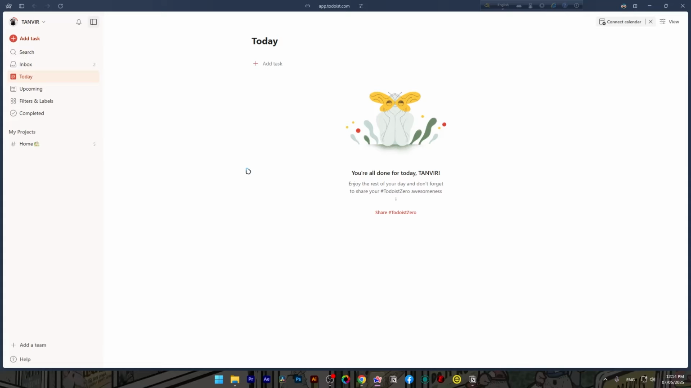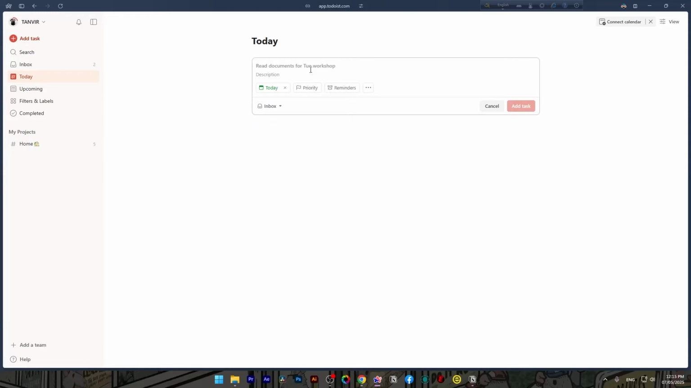Let's talk about execution. Todoist is unbeatable when it comes to fast inputs, daily planning, quick captures from mobile. I can literally swipe down on my phone and add tasks in 3 seconds. I'm showing this on PC, but the phone version is also the same. Just click to add tasks.